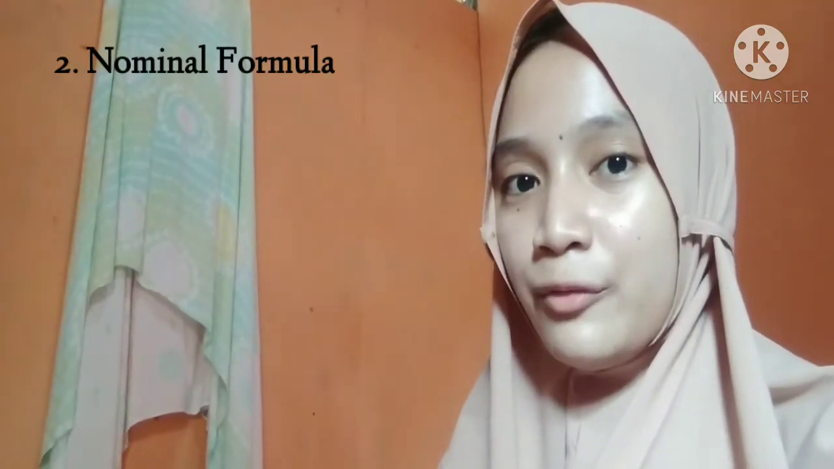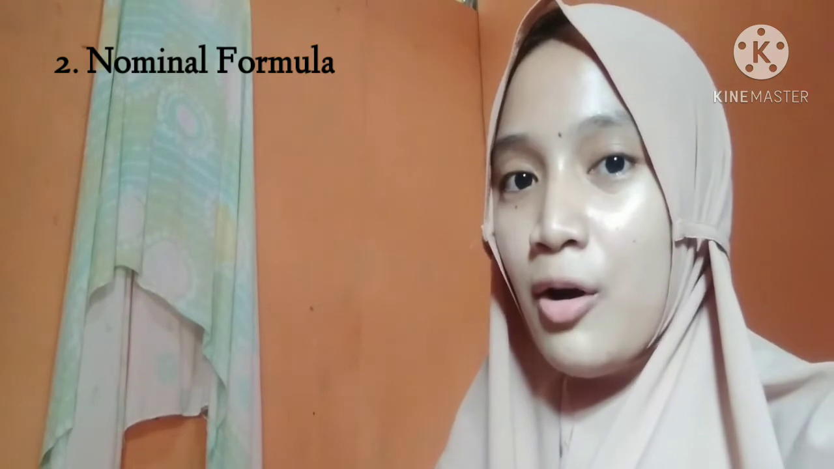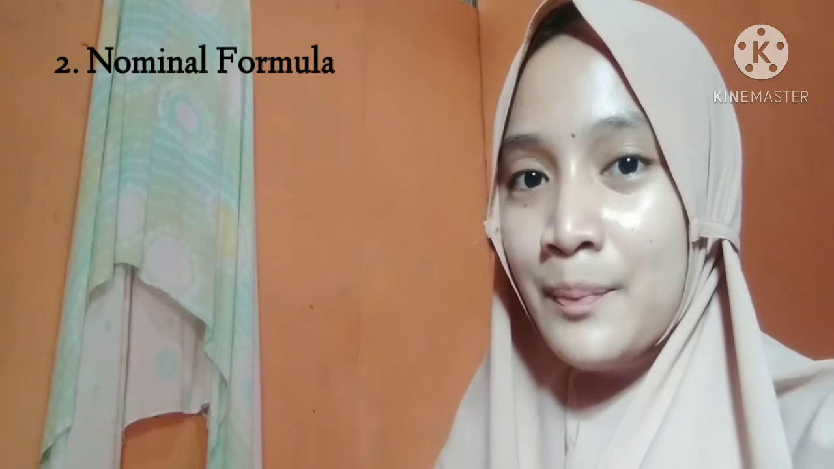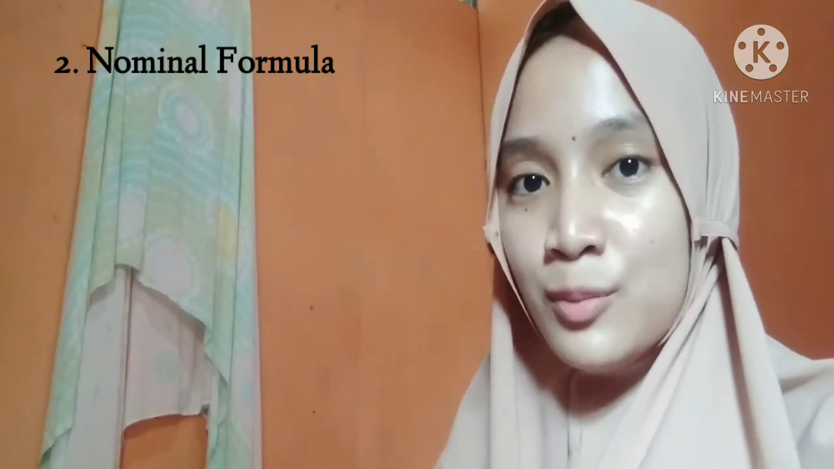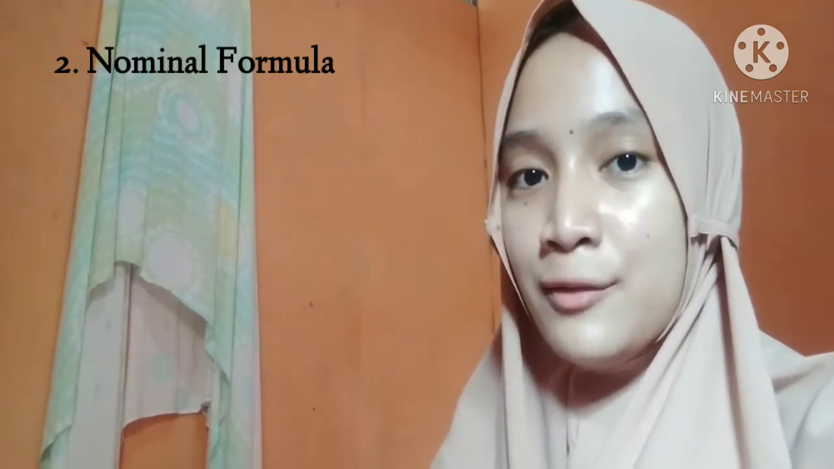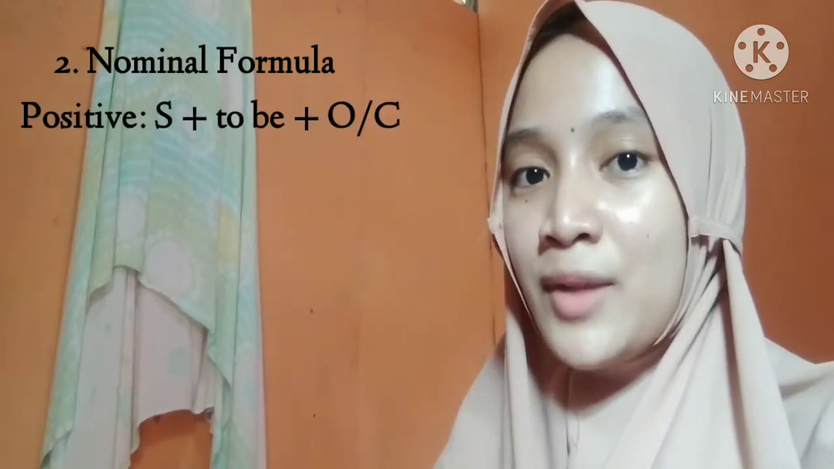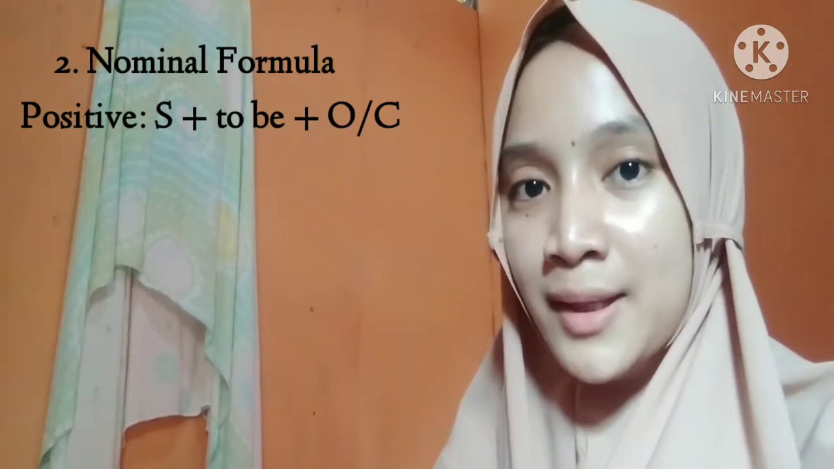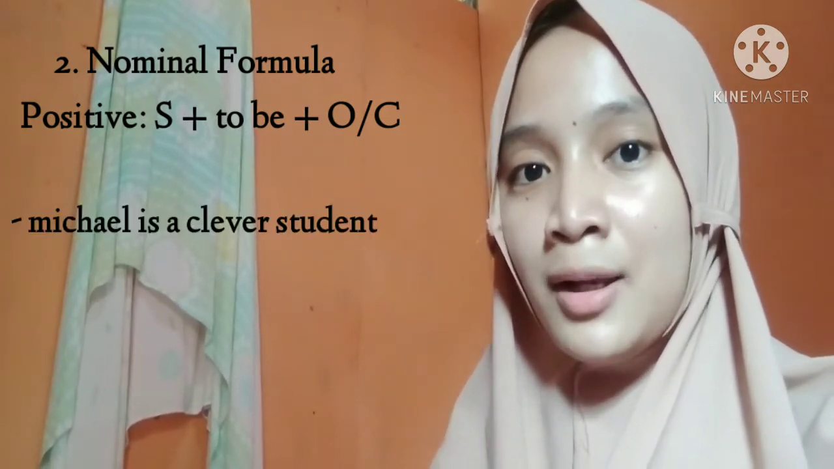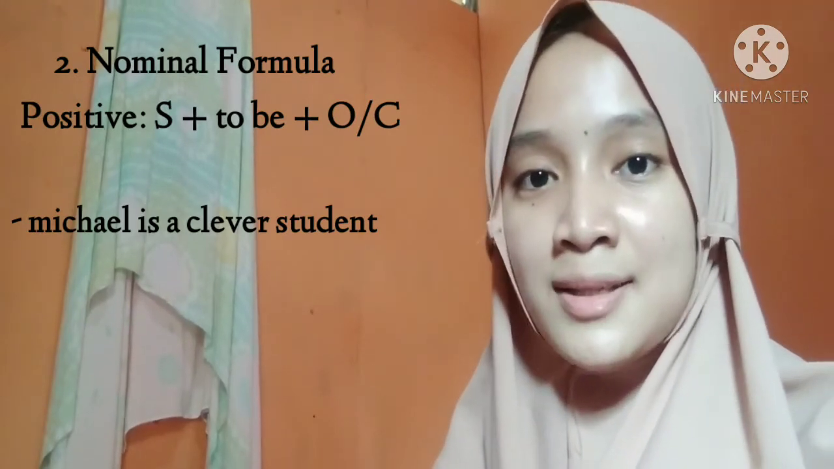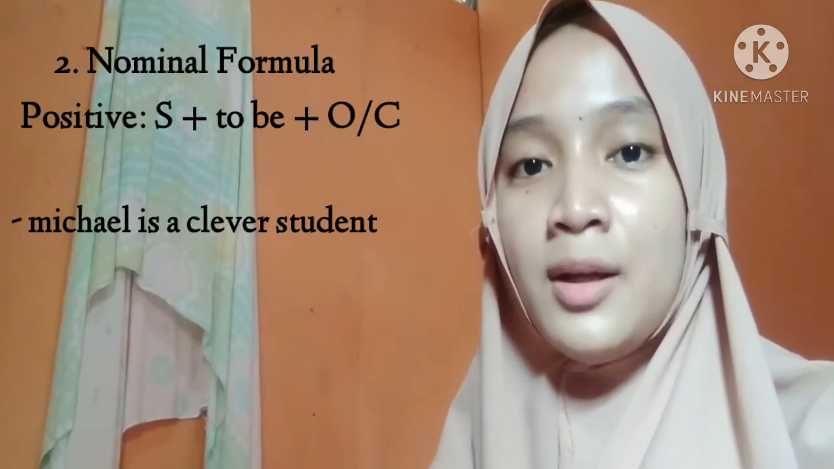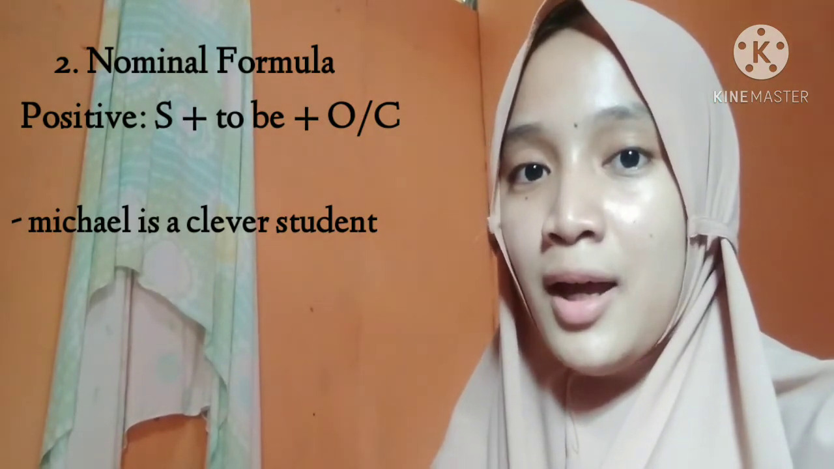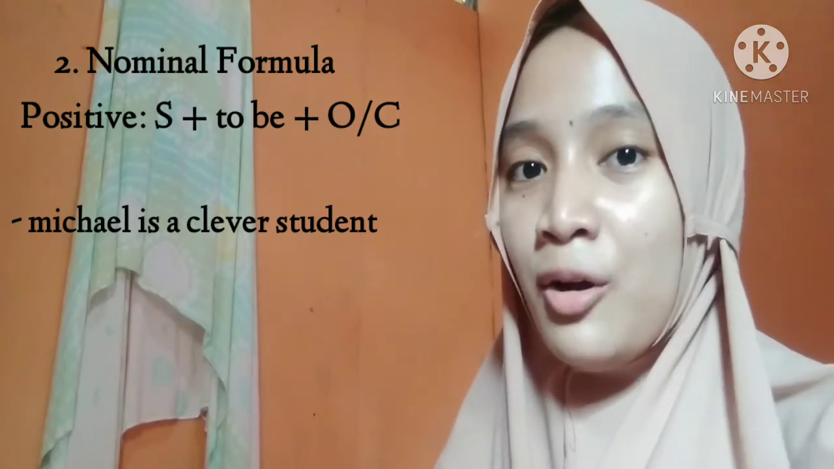Continue to the simple nonverbal present tense formula, or it is also said to be nominal, not using verbal but using to be. For the positive sentence, the formula is subject plus to be plus object or complement. The example: Michael is a clever student. Michael is the subject, is is to be, and clever student is the complement.